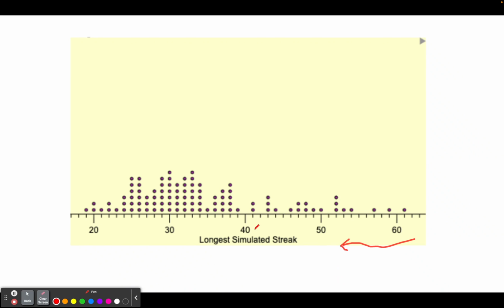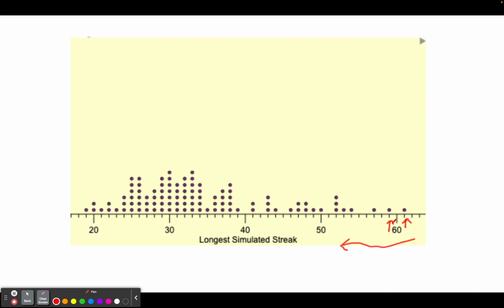And the way that you can do that is kind of working your way back from the right side of the graph because long streaks are good evidence that they are streaky, but we want to know how far back could we go before we would say, all right, at this point, we would fail to reject our null hypothesis and we don't have good evidence that they're streaky. Well, you may notice right here, this is where our first dot appears. So at a streak length of 61, our p-value would be 1%, and we would still reject the null hypothesis.